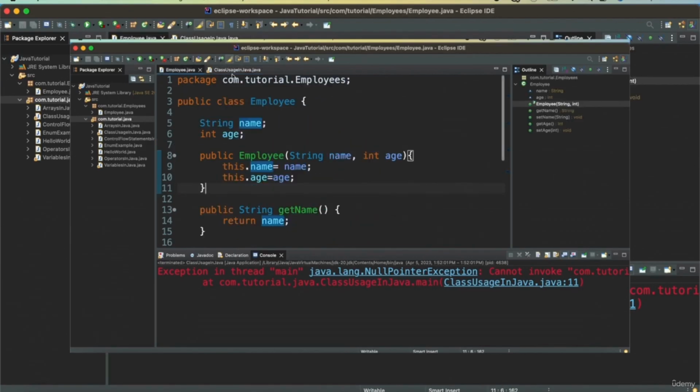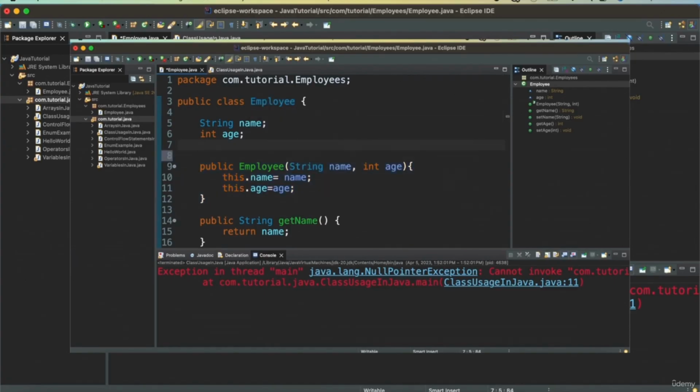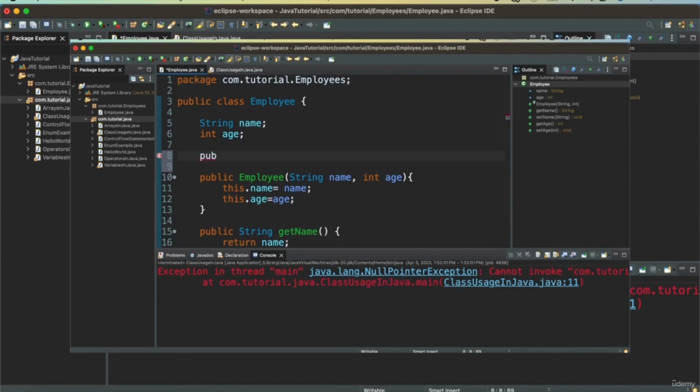We don't have any default constructor here. By default, if we did not have any constructor, Java would create a default constructor. But if we have defined one more constructor, we need to define a default constructor. So let's go ahead and define a default constructor.